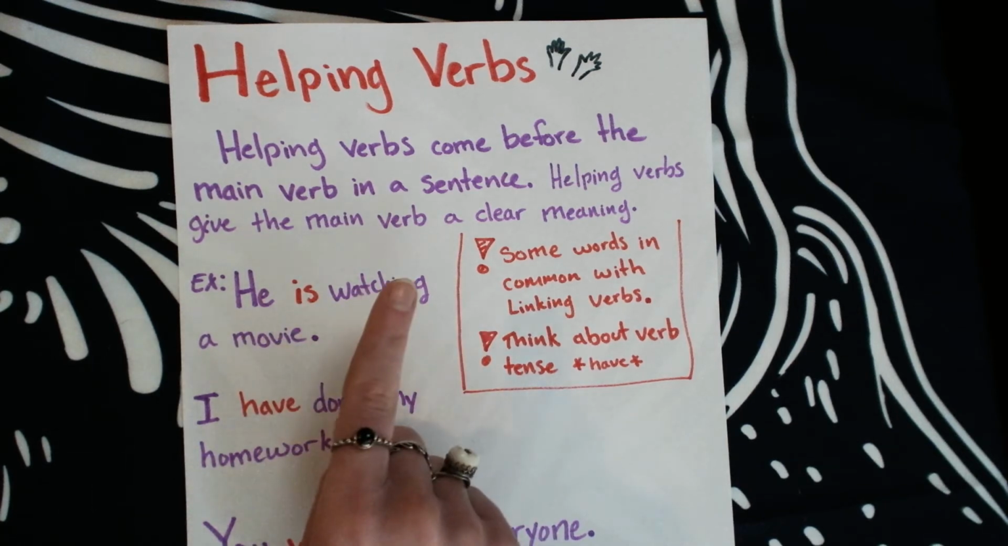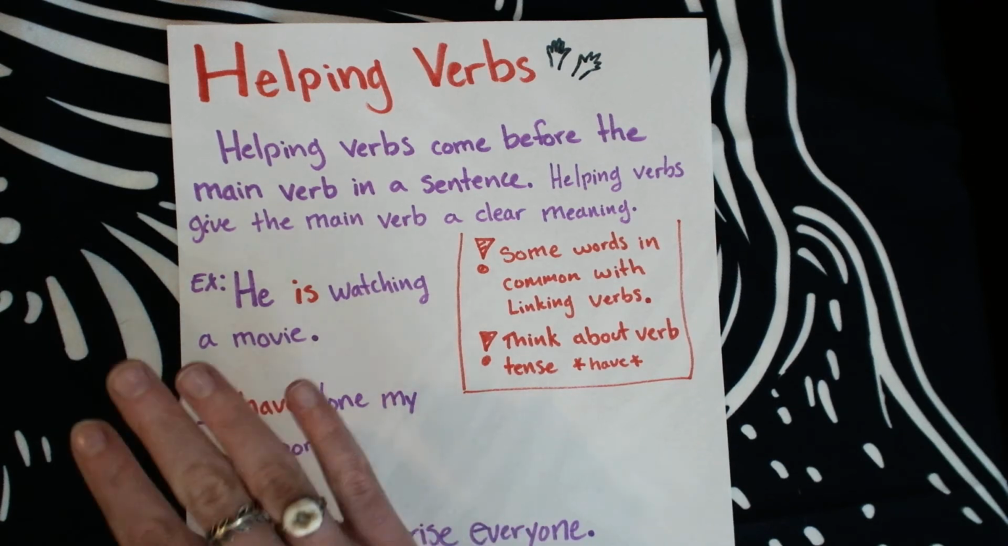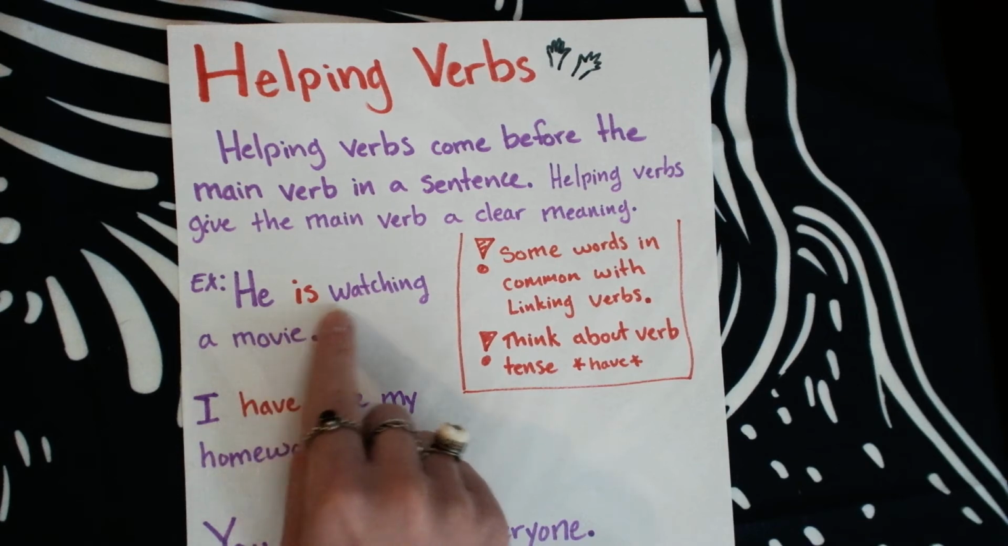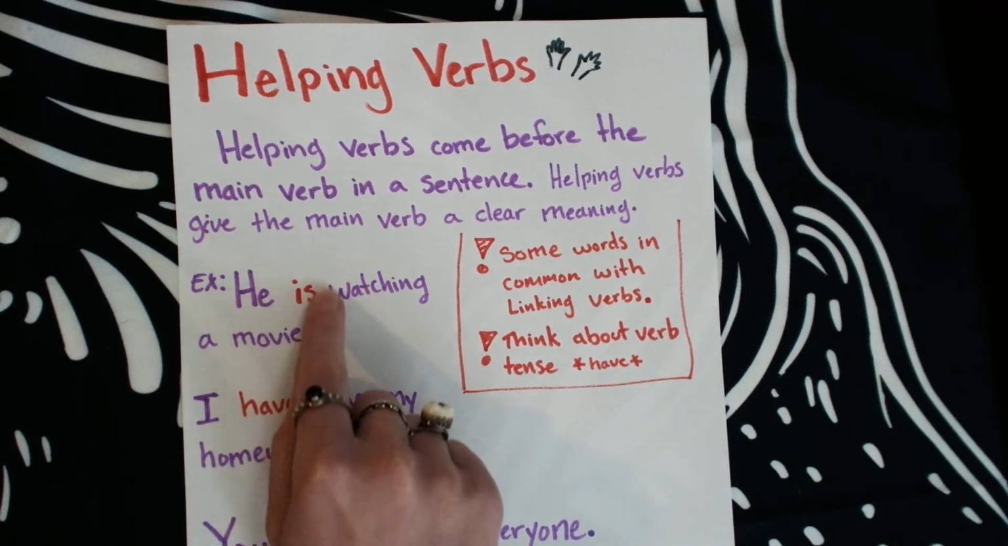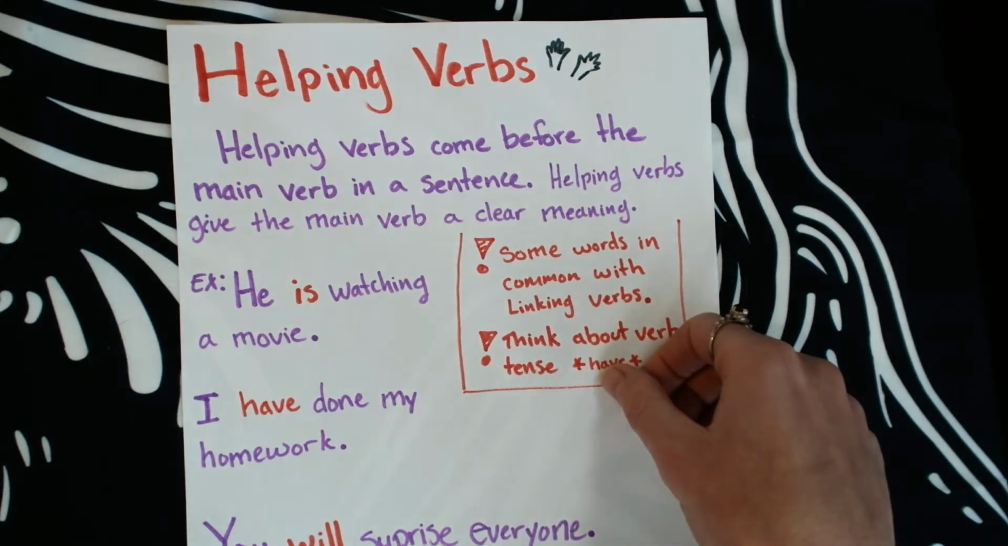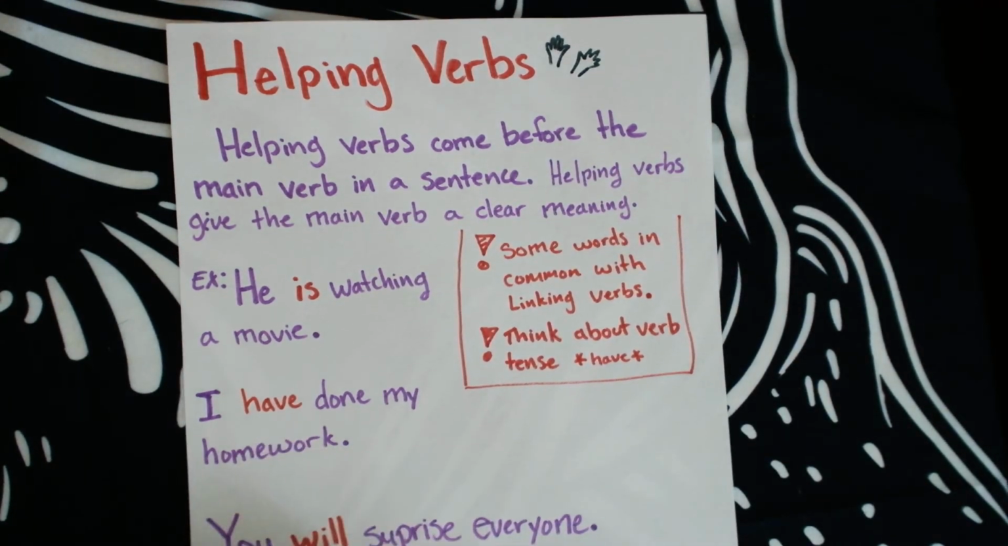We could not say, he watching a movie. That is not correct. You need to link that with this verb. He is watching a movie, so the verb is right here is helping the verb watching make sense in the sentence. Let's take a look down here.